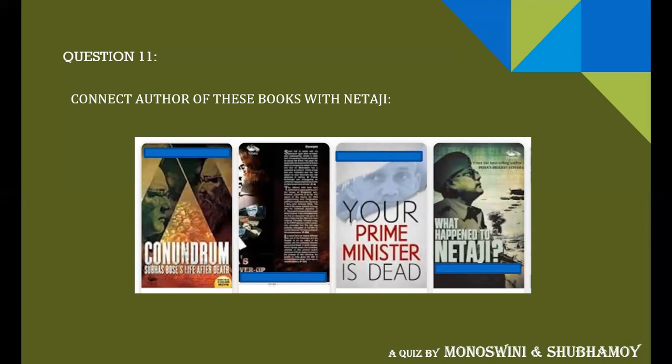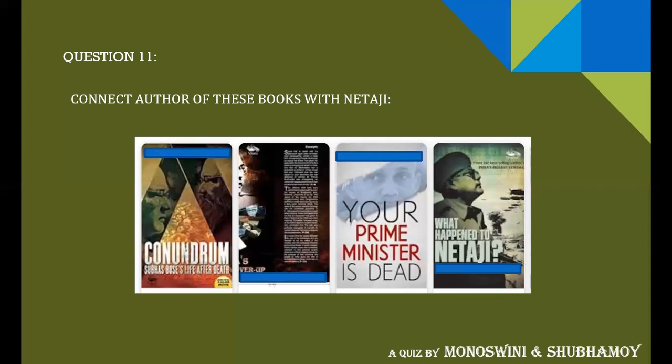Four books are mentioned in this question: Conundrum, Subhash Bose's life after death, India's biggest cover up, your prime minister is dead, and what happened to Netaji. I think Conundrum has two authors, and India's biggest cover up has one. Your prime minister is dead has one author, and what happened to Netaji has one author. So how is the author of these books connected with Netaji?